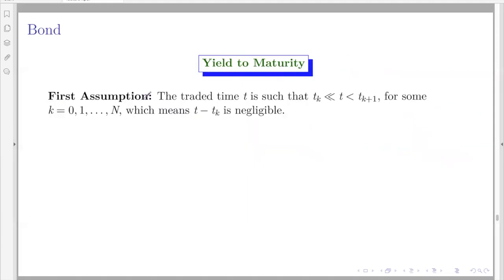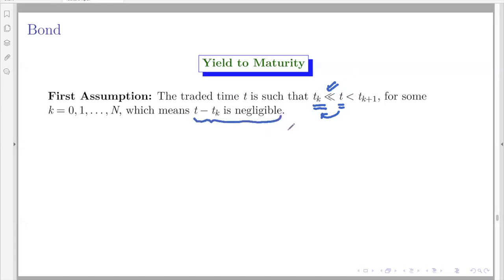Therefore, the first assumption that we make is that the traded time T is such that after some coupon payment, the time T is very close to it. This is what this symbol means. T is very close to Tk for some k, that is, the seller decided to sell immediately after getting the payment, in such a way that T minus Tk is negligible.